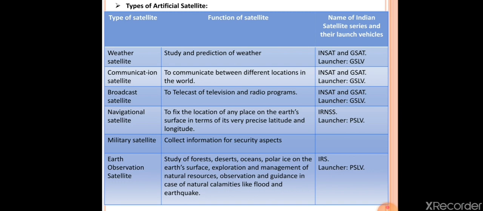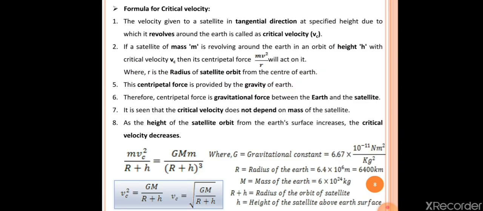The artificial satellite used is IRS, and here the launcher used is PSLV. So they are the various types of satellites, their functions, as well as the different artificial satellites and launchers used for their respective purposes.